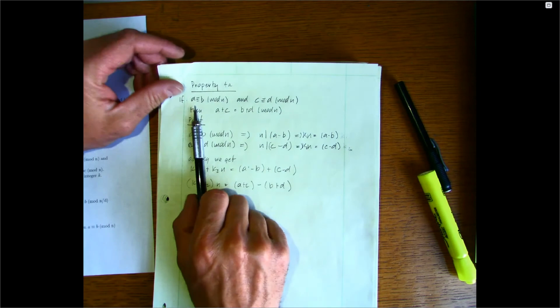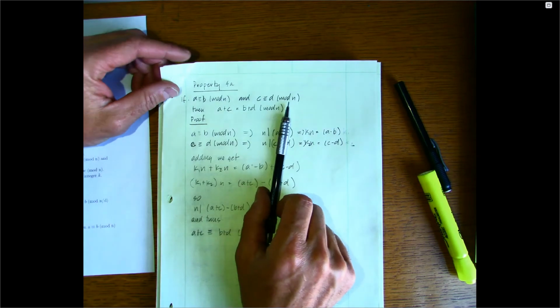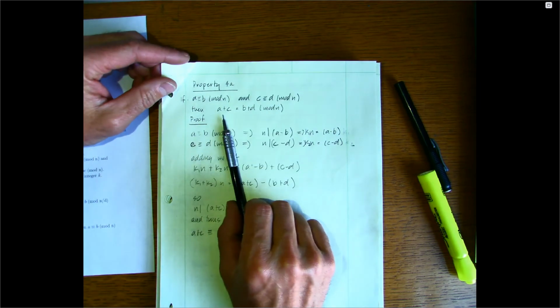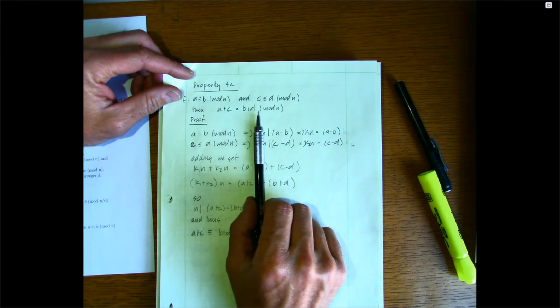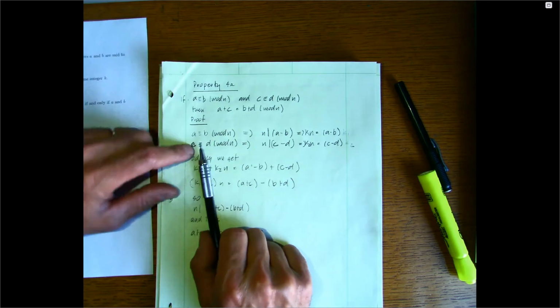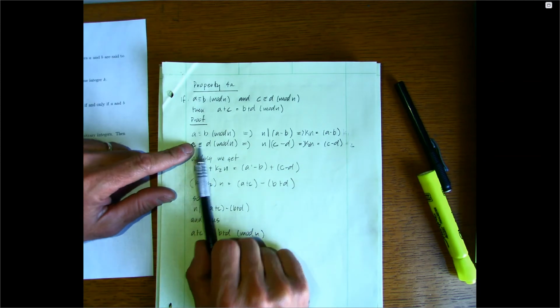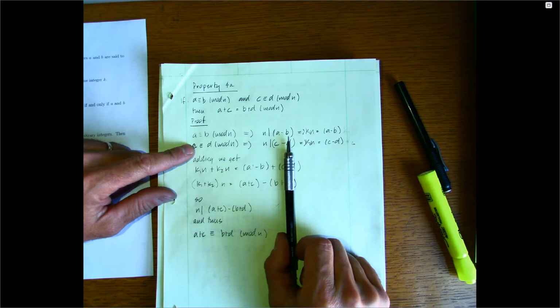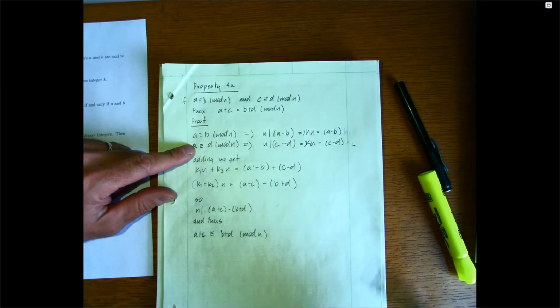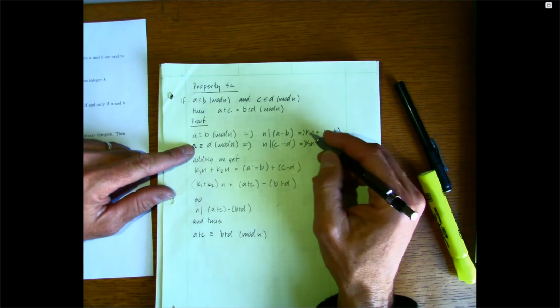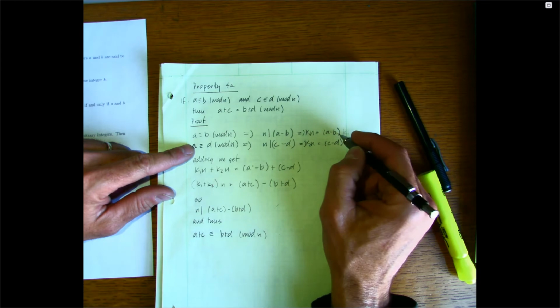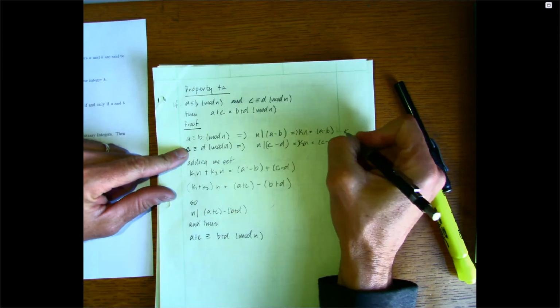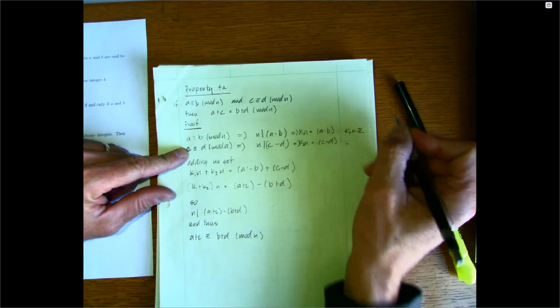So if A is congruent to B mod n and C is congruent to D mod n, then what we want to show is that A plus C is congruent to B plus D mod n. So let's let A be congruent to B. Well, that means that n divides the difference, and that also means that there is some k1 times n that must be equal to the difference for that k1 in the integers.